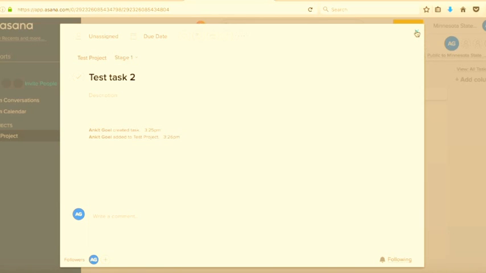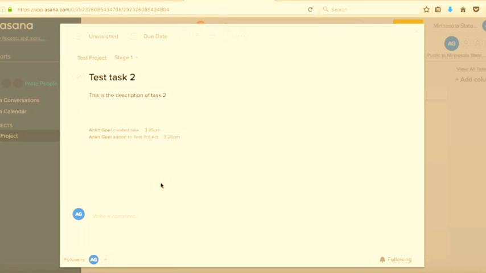As you can see, when you double click a task, here you can put in the description. This is the description of task 2. I'm a terrible typer.